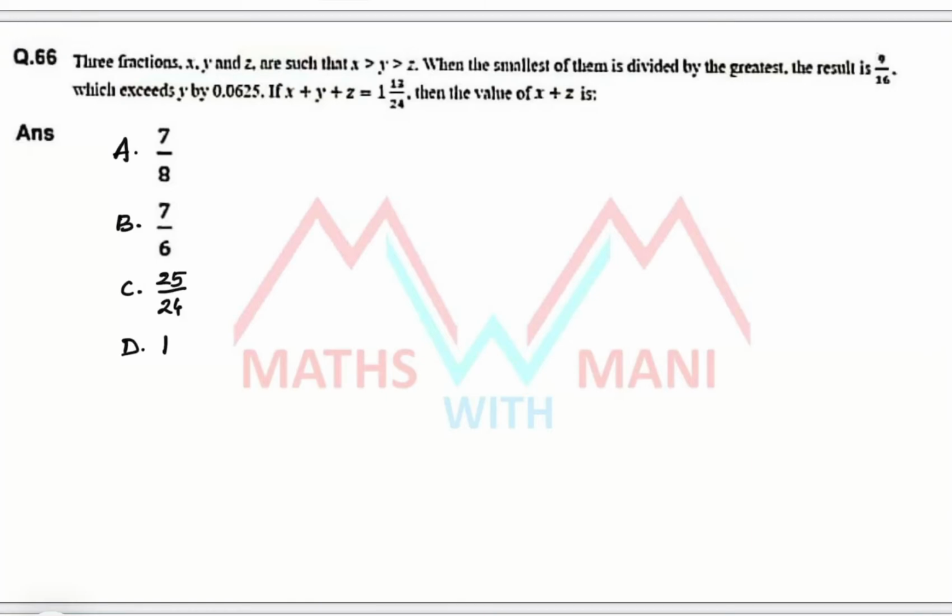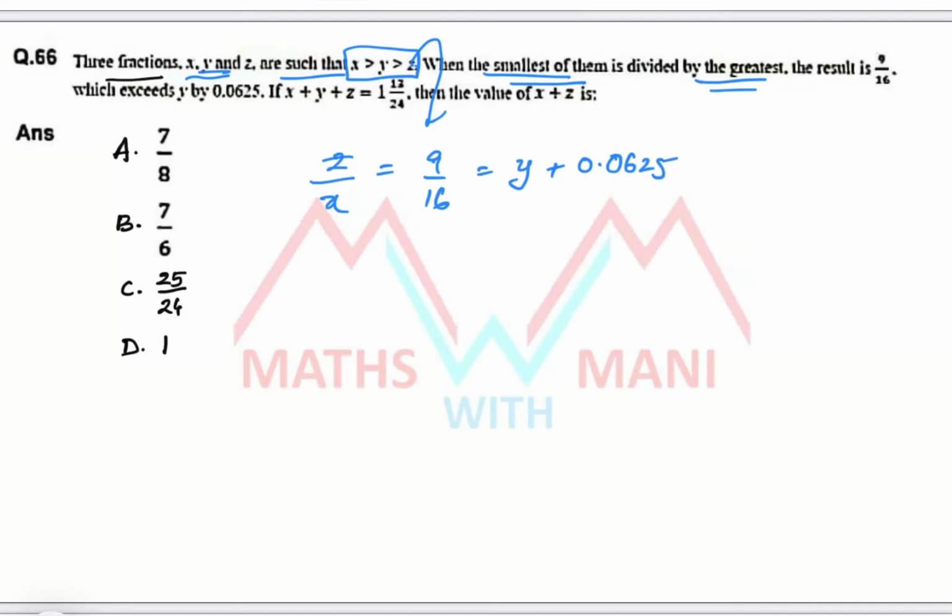Question 66. Three fractions x, y, z are such that x is greater than y is greater than z. When the smallest of them, z, is divided by the greatest, x, the result is 9/16, which exceeds y by 0.0625. Then what is the value of x plus z if x plus y plus z is 113/24?